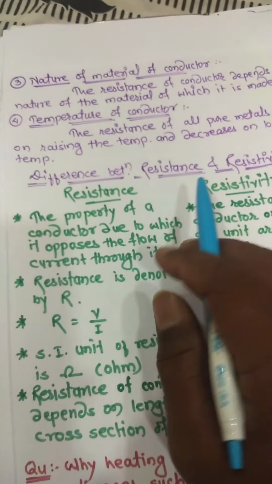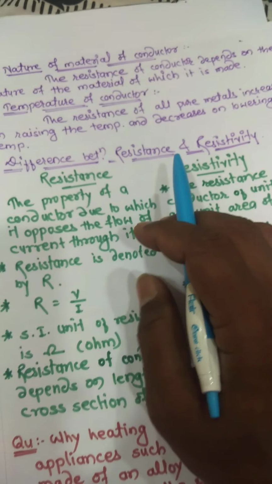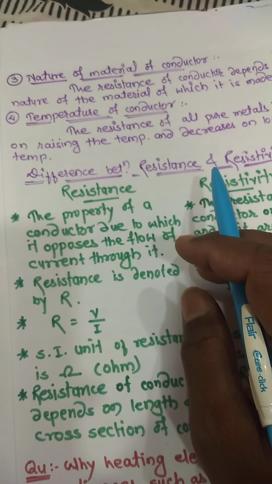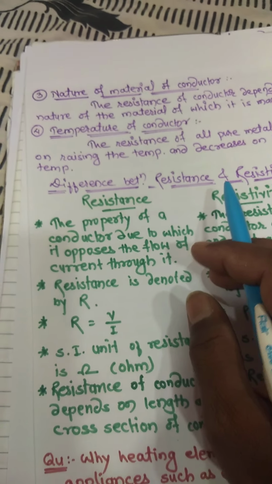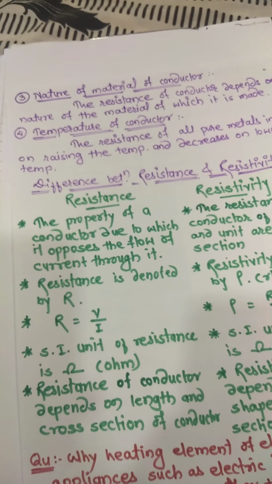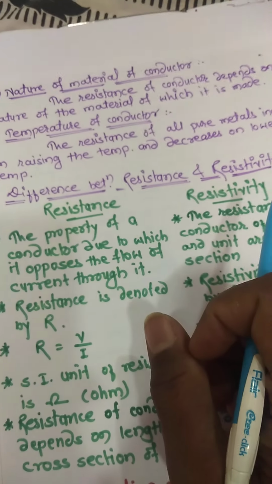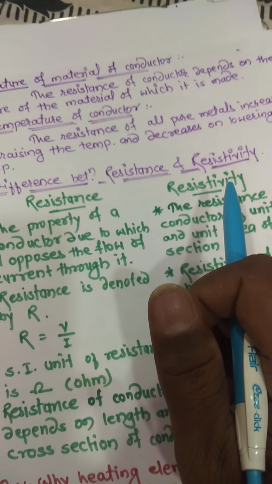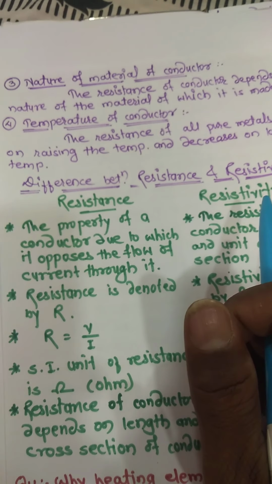So we got the resistivity formula, the SI unit of resistivity, and the definition of resistivity was discussed in the previous video.